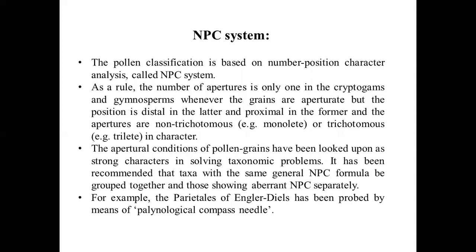The apertural conditions of pollen grains have been looked upon as a strong character in solving taxonomic problems. It has been recommended that taxa with the same general NPC formula be grouped together and those showing aberrant NPC separately.